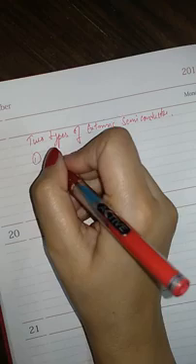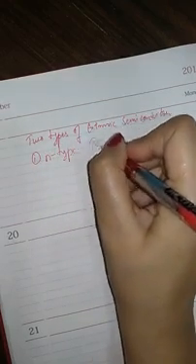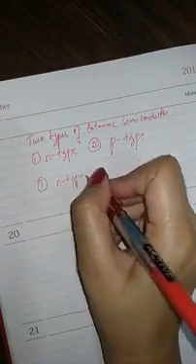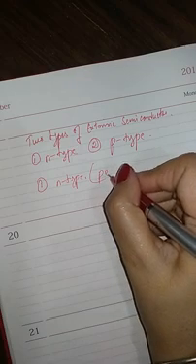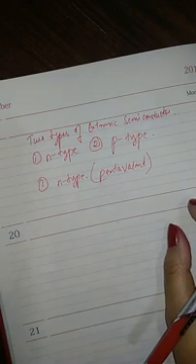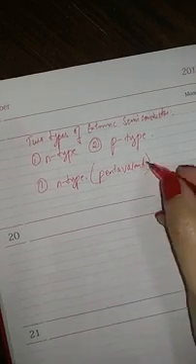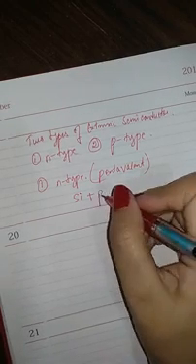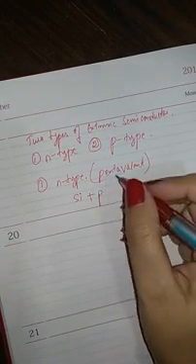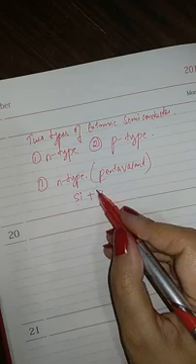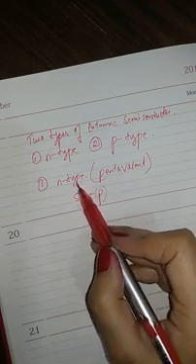First one is N-type, second one is P-type. First we'll discuss N-type semiconductor, which is also known as pentavalent. Pentavalent means having 5 electrons as valence electrons. For example, silicon is a semiconductor. With silicon, phosphorus is an impurity, arsenic is an impurity, antimony is also an impurity. If we add a small amount of phosphorus as a dopant to silicon, then that becomes an N-type semiconductor.